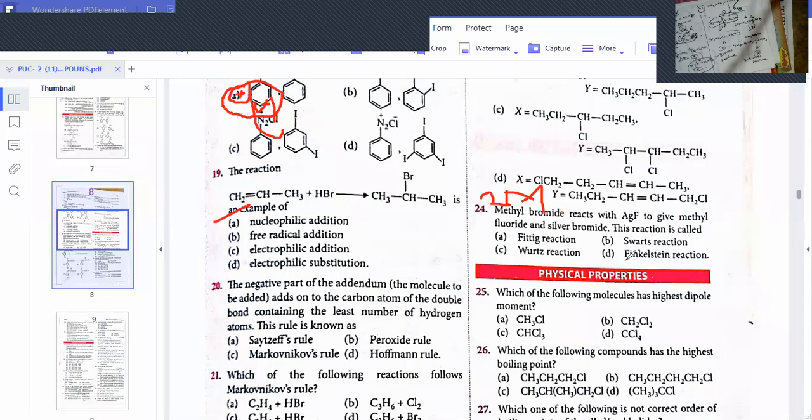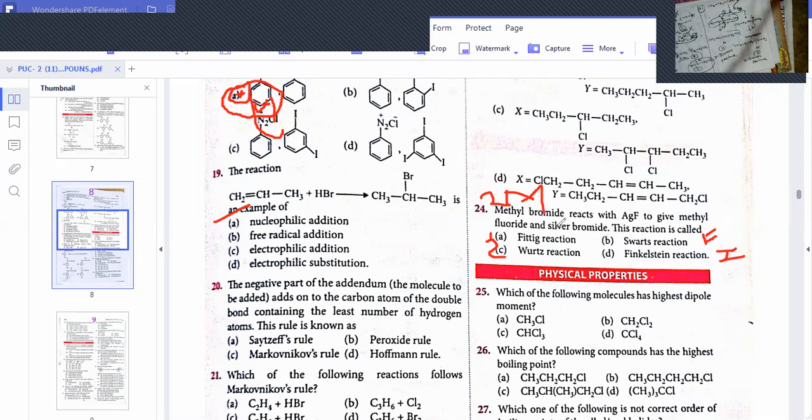Swarts reaction, Finkelstein reaction. In the Swarts reaction only fluorides will be formed. In the Finkelstein reaction only alkyl iodides will form. Wurtz-Fittig reaction is the coupling of alkyl halides and aryl halides. Fittig is both aryl halides. Wurtz reaction is both alkyl halides. We have discussed all these reactions. So Finkelstein and Swarts reactions are sure questions in PUC level also.